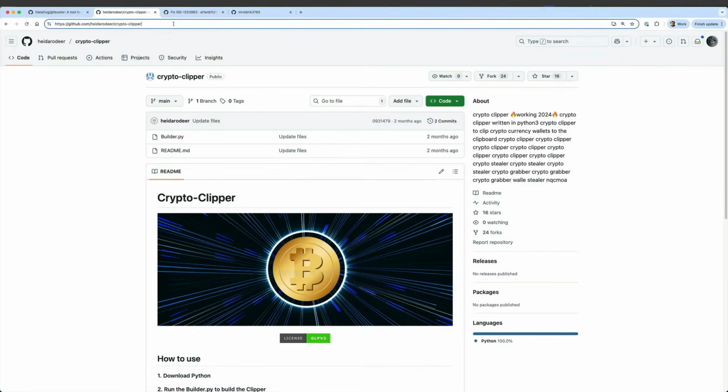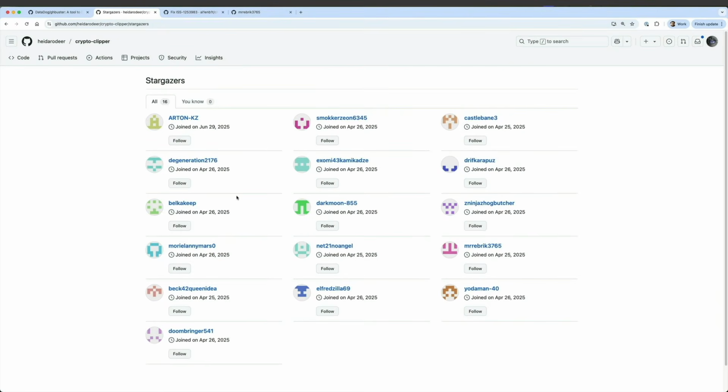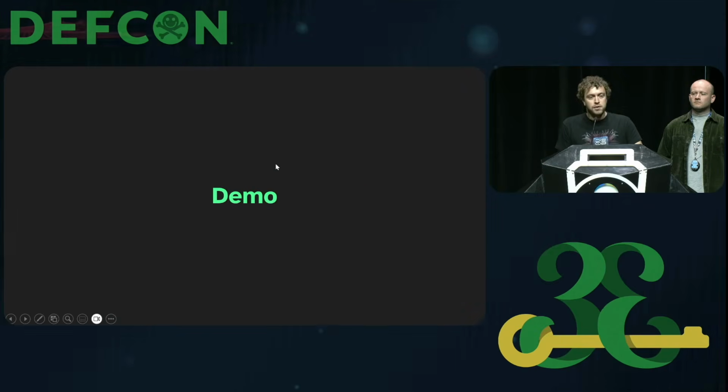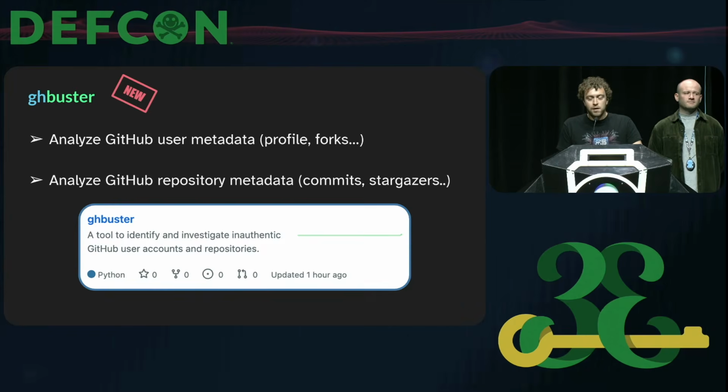So if we go here to /stargazers, we see that many of the people who starred the repo joined GitHub on the same day, on April 26th. So again, they didn't just star it, they joined GitHub on the same day, which is definitely suspicious. So that's the tool. Feel free to use it. It's open source, and if you have some feedback or some recommendations, we'd be happy to discuss that.